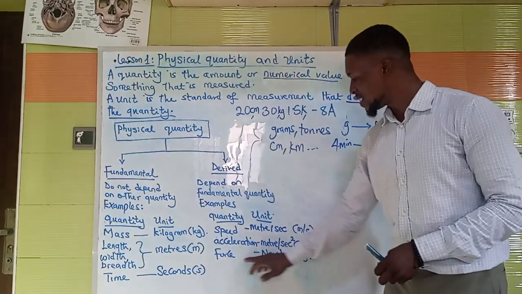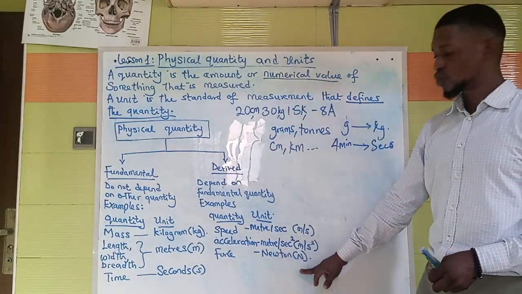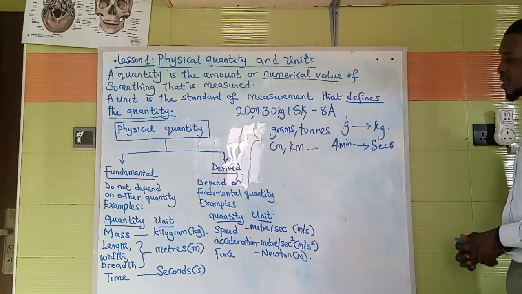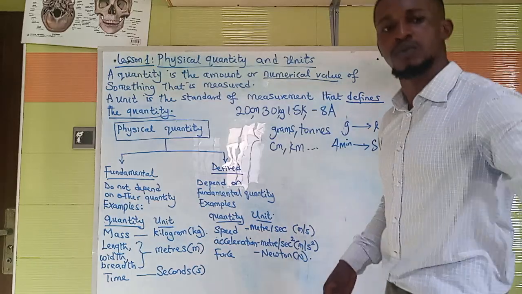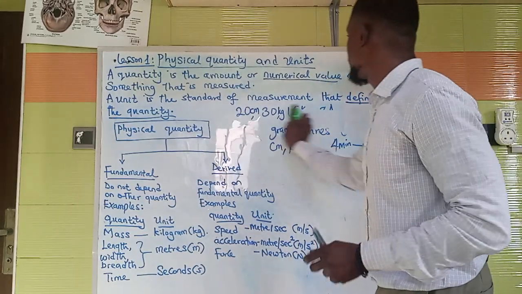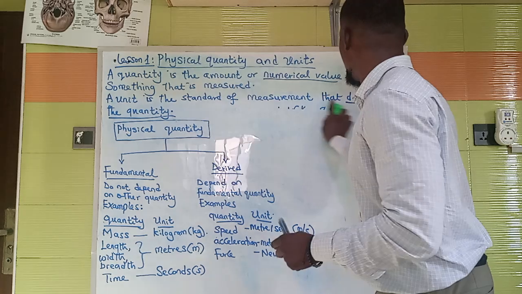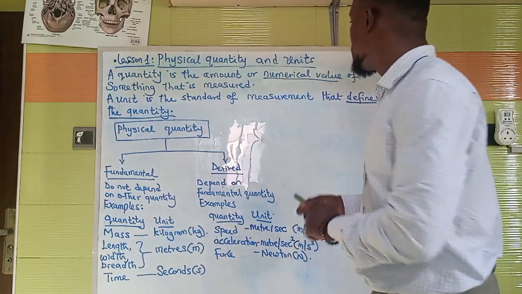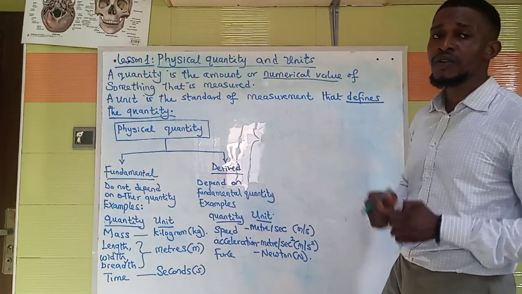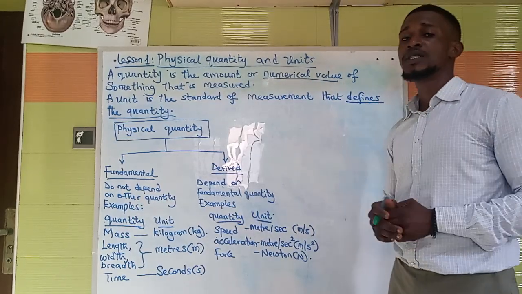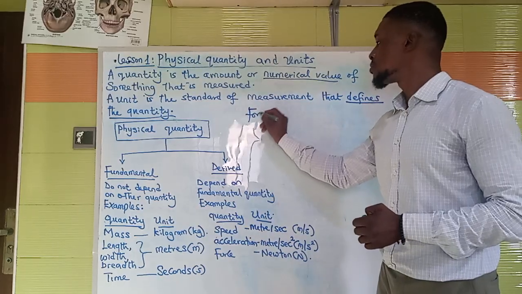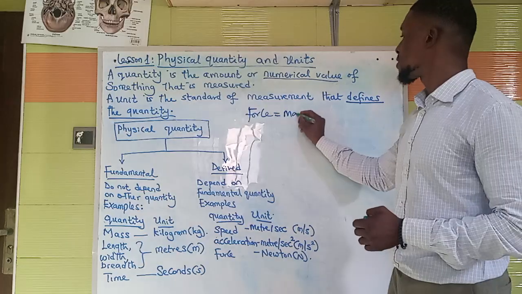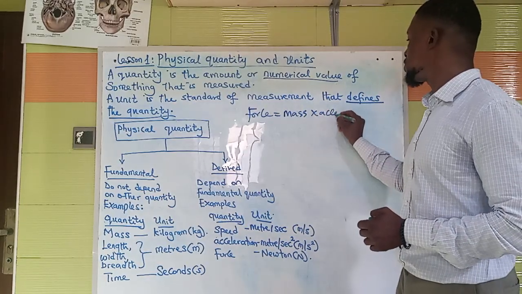Now force is in Newton. Force is a derived quantity also, and the unit is Newton. Now let me show you how you can derive the SI unit of force. The first thing you need to know if you want to derive the unit of a quantity is the formula. So what is the formula for force? Force is mass times acceleration.